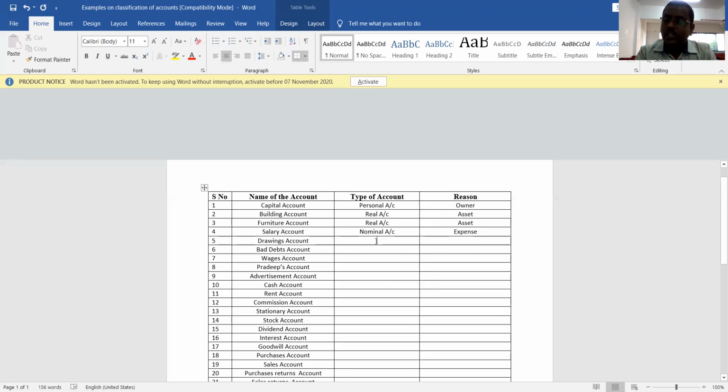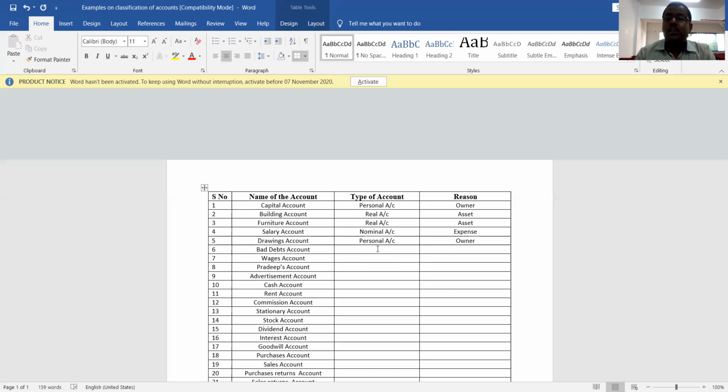Next one is drawings account. What is the meaning of drawings? Money withdrawn by owner for his personal use or for domestic use is called drawings. So owner means personal account, representative personal account. Understood? Then why is it personal account? Because drawings is representing owner. That is the reason it is personal account.